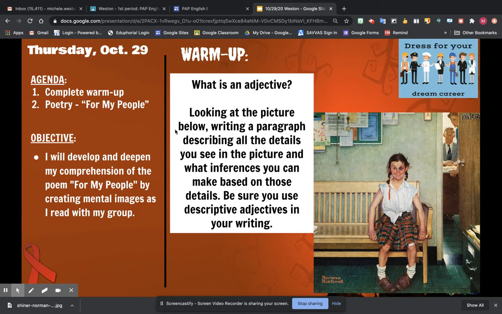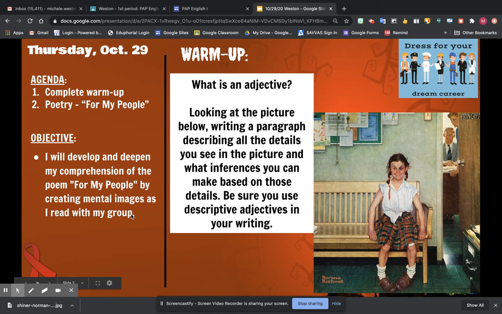So today I need you to complete your warm-up. What we're doing is I want you to define what an adjective is, and then I want you to look at this painting. This is a Norman Rockwell painting, and I want you to write a paragraph describing all the details that you see in this picture and what inferences you can make based on those details. And be sure you use some descriptive adjectives in your writing.